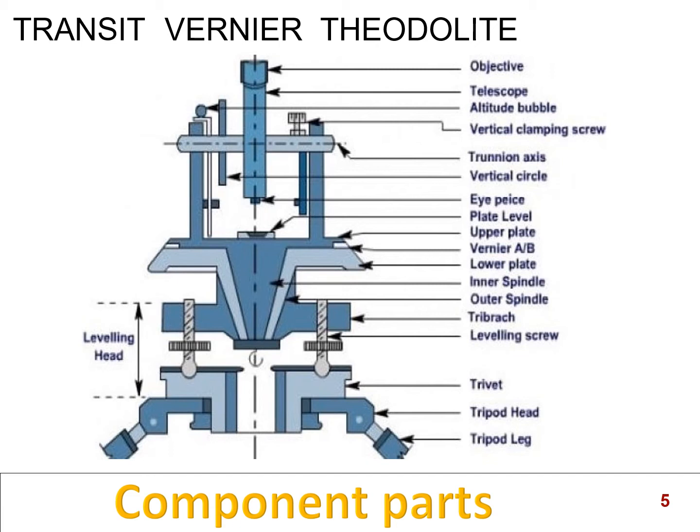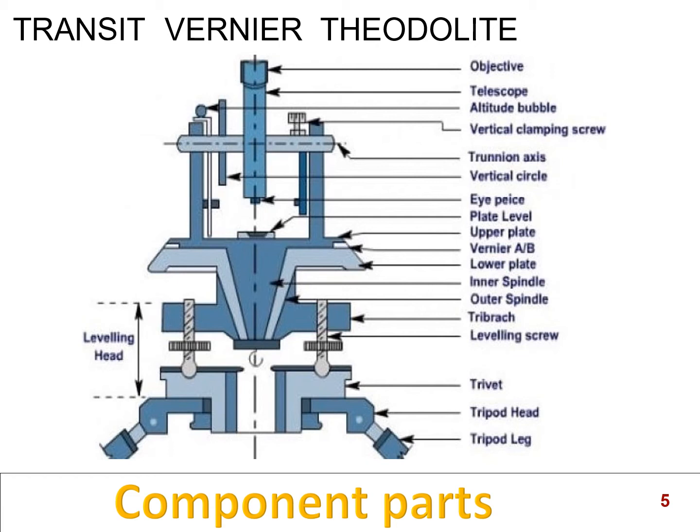And below that is the eyepiece. The eyepiece is the observer's end. So by looking through the eyepiece, you can bisect the object. There will be a diaphragm in between, which will contain crosshairs. Okay, the next part is the plate level. As I told you, this is the plate level or plate bubble tube, and below that is the upper plate.